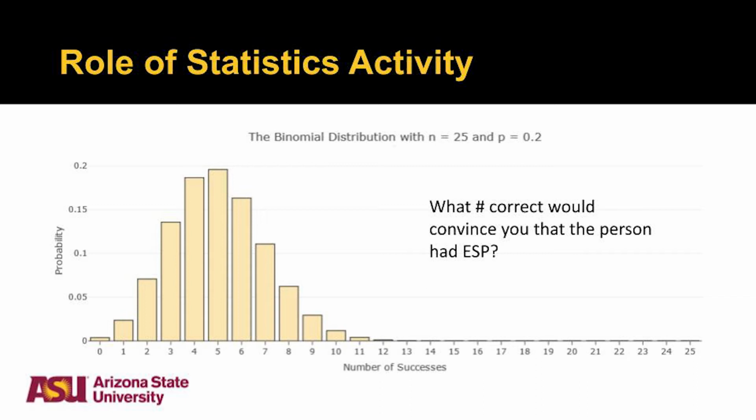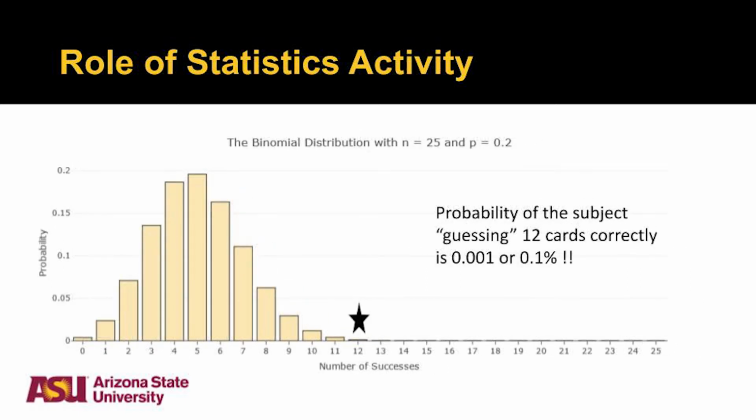So if you were going to make a line to determine whether or not somebody really had ESP, how many cards would they get right? How many cards would you want them to get right? What about 12? Do you know the chances of a person getting 12 cards right is 0.1% if they're just guessing?